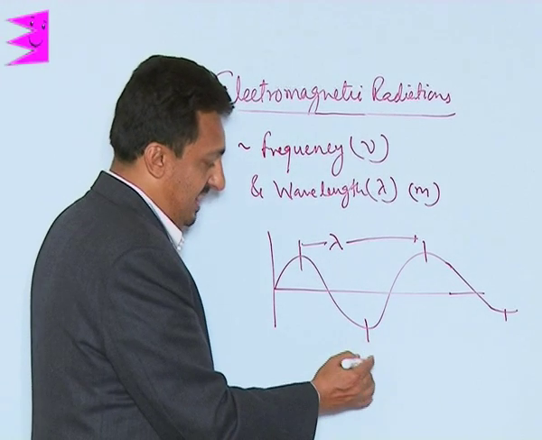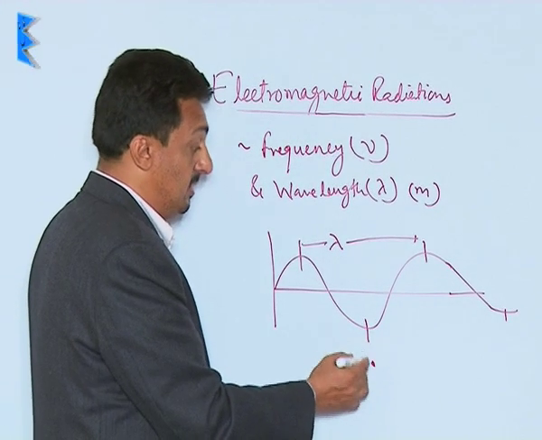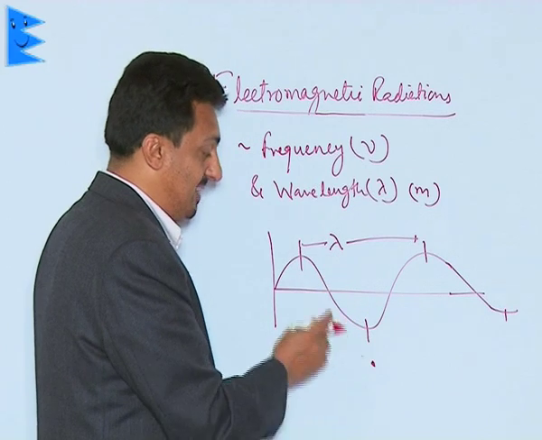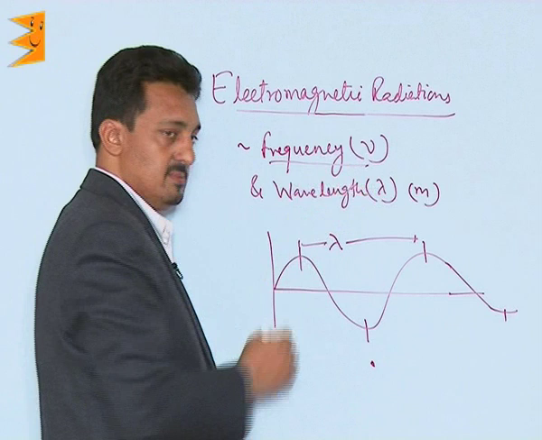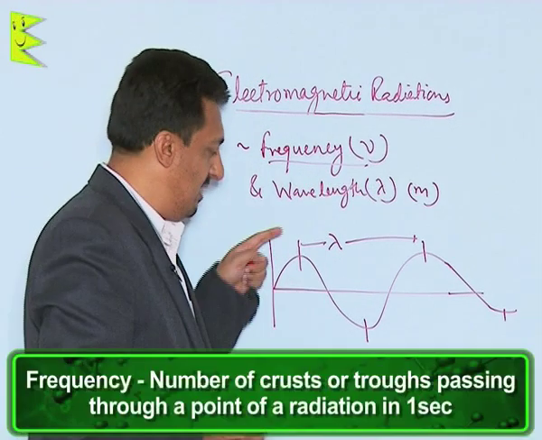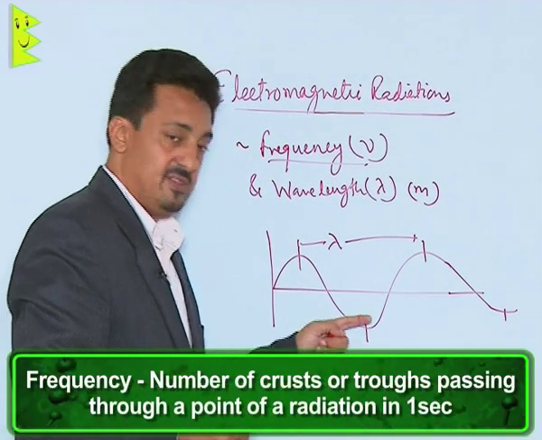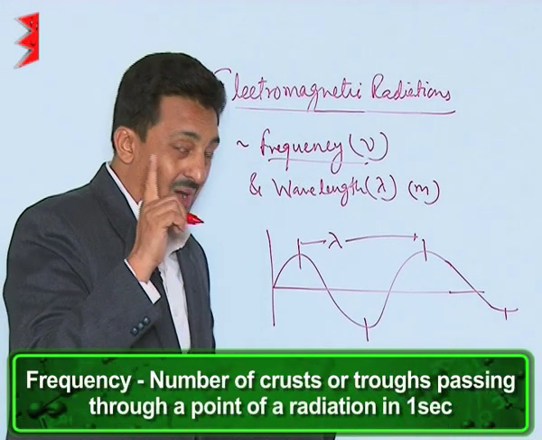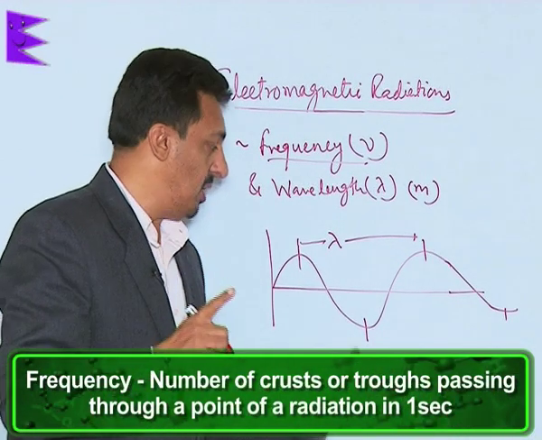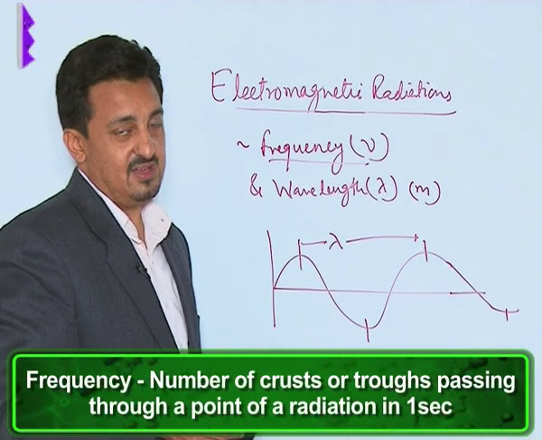And if we stand here and find out how many crests or troughs are passing through this point in 1 second, it's called frequency. So it's the number of crests or troughs passing through a point of a radiation in 1 second that is called the frequency of the radiation.